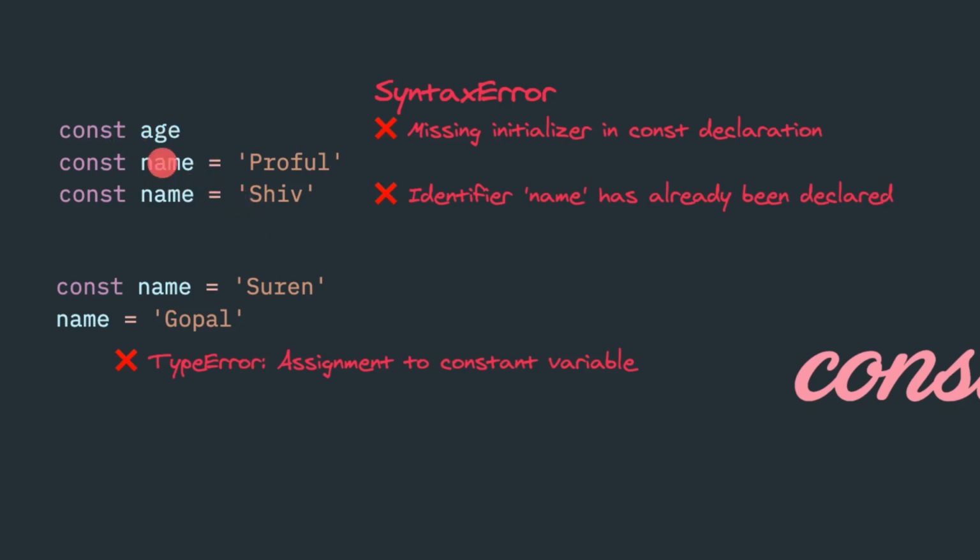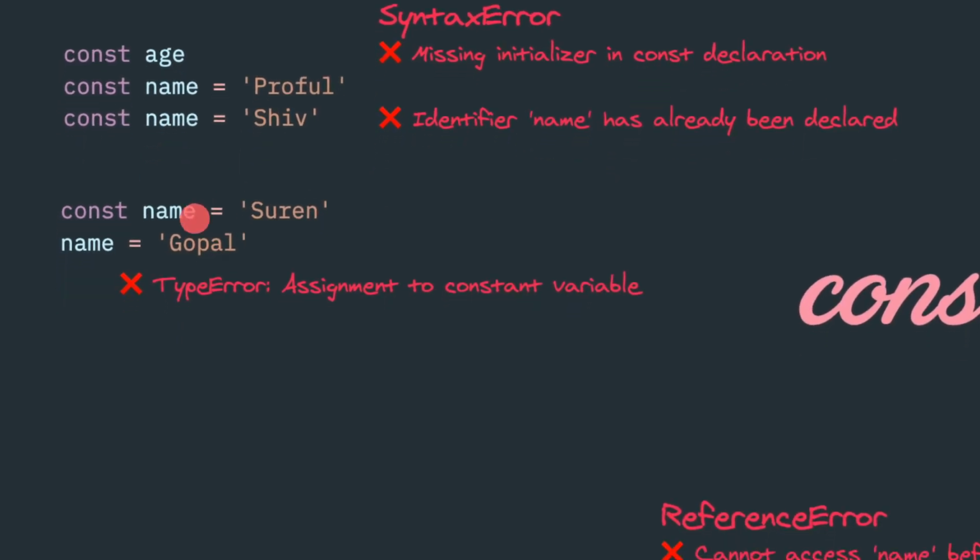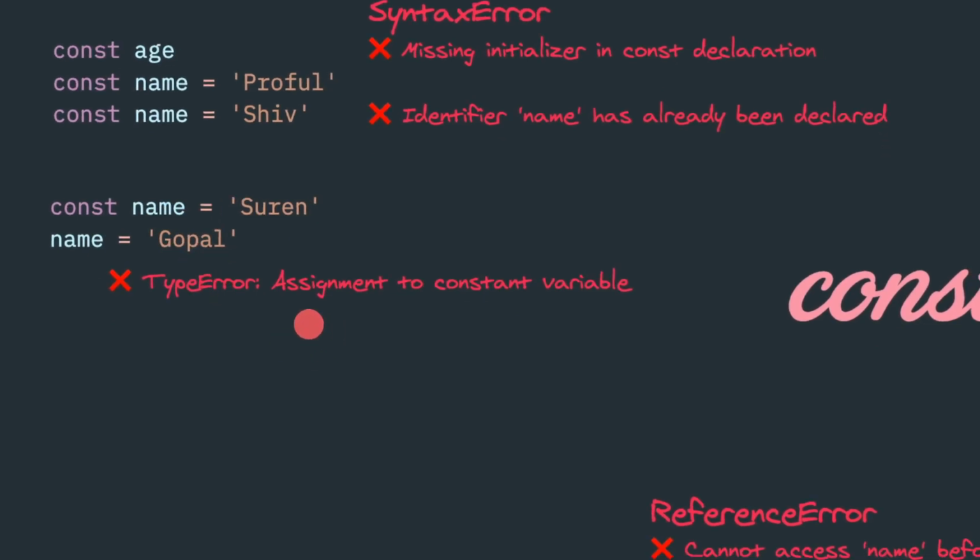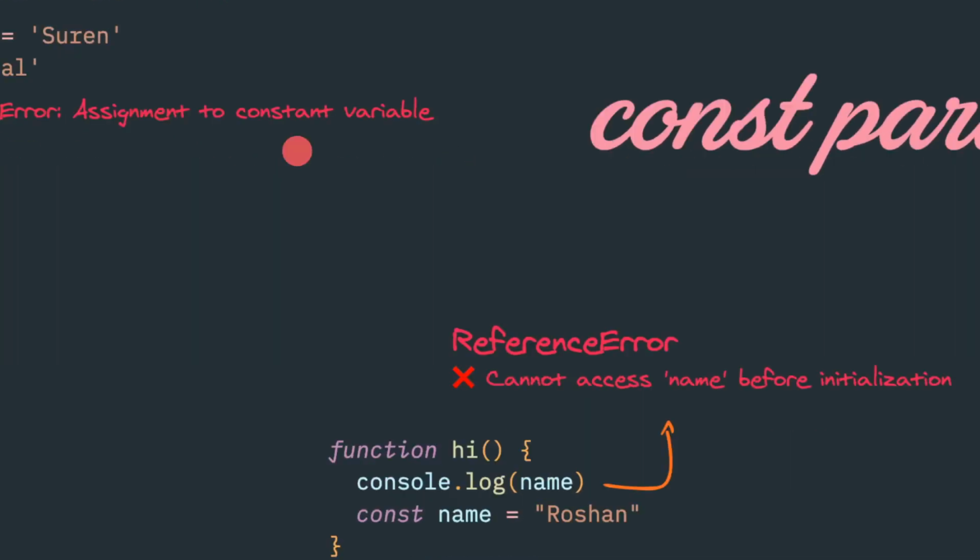Is it possible to declare it two times? No, the identifier name has already been declared, so you cannot declare it two times. And again, once you initialize a value, you cannot change it again. This is the fundamental concept behind the const keyword: assignment to a constant variable is not possible.